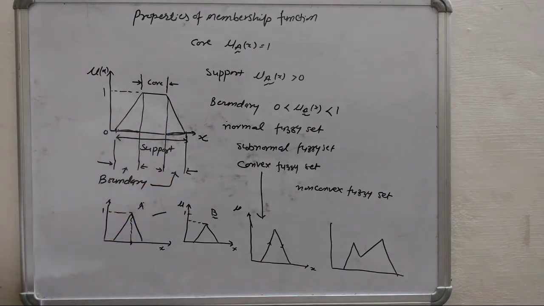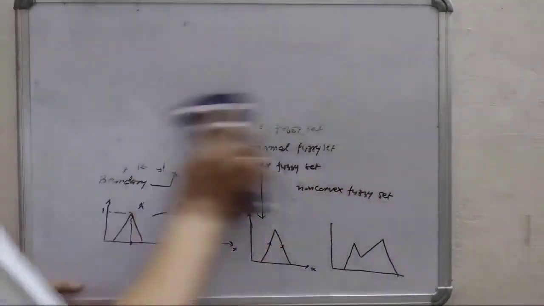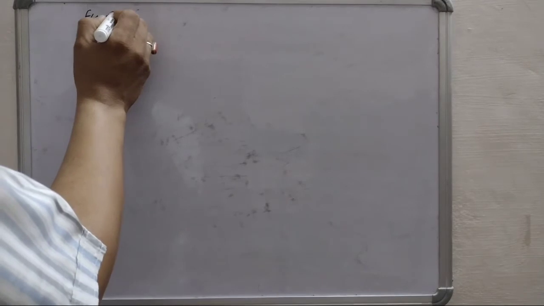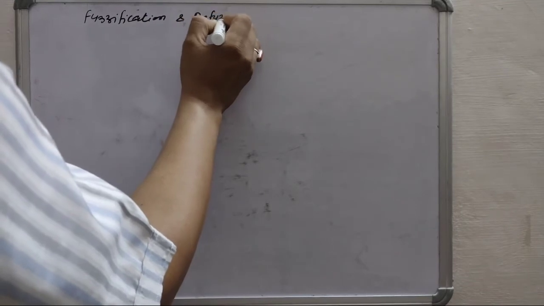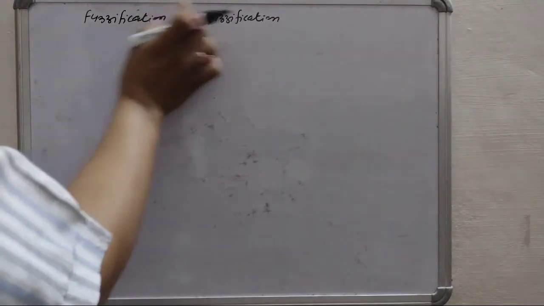Now we are going to discuss two important processes. One is fuzzification and another is defuzzification. So first let us understand why these two important processes are required in fuzzy logic control systems.